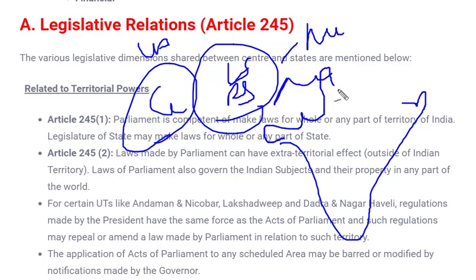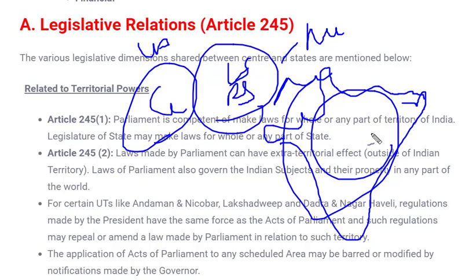That is not for a single part. I'm not good at drawing with a mouse, but assume this to be our India. This parliament has the power to make or amend laws for the entire country, whereas a state has the power to make laws only for its own state, not for other states or for the country.